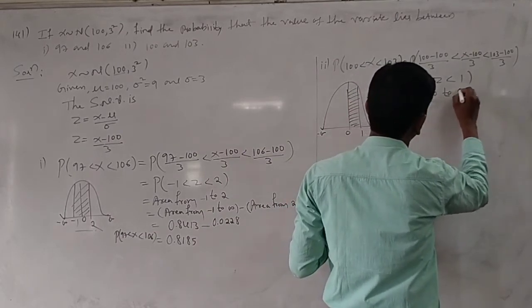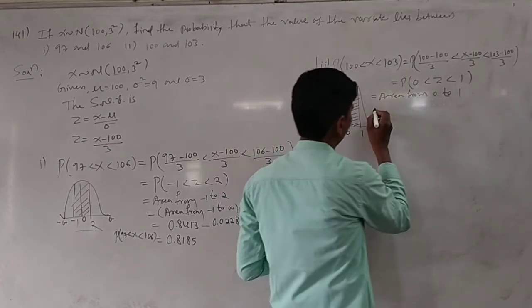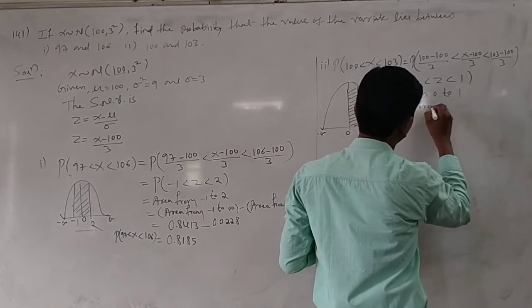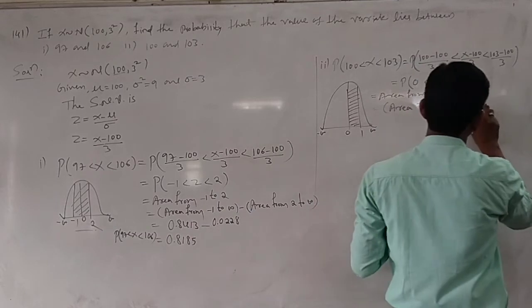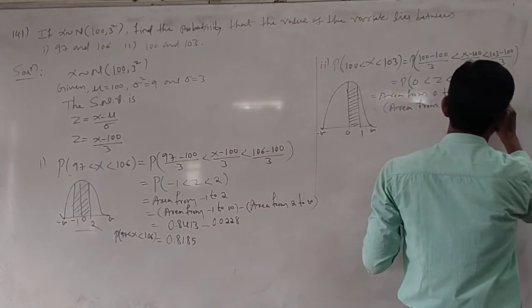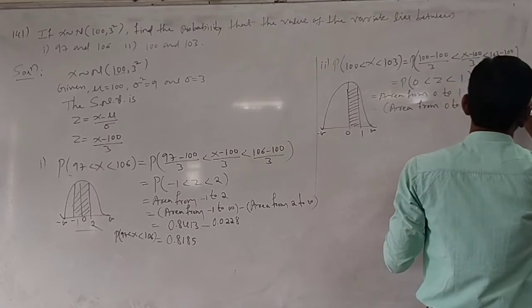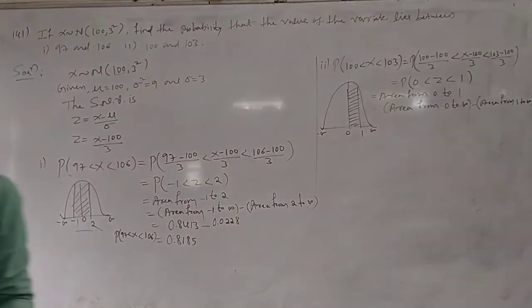It can be split into area from 0 to infinity minus area from 1 to infinity.